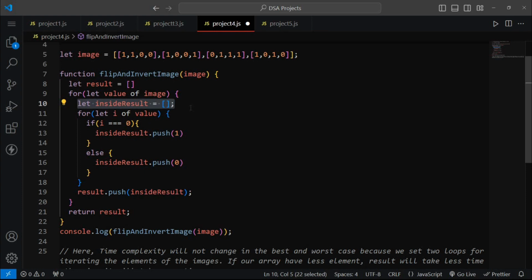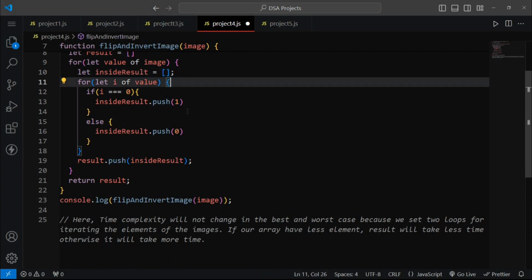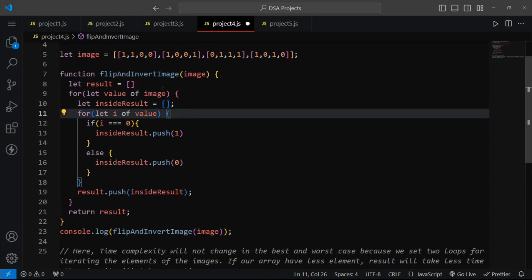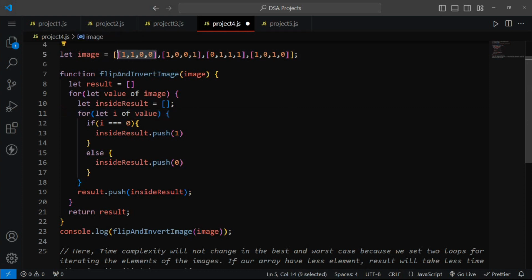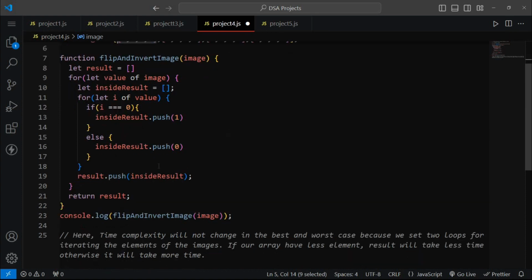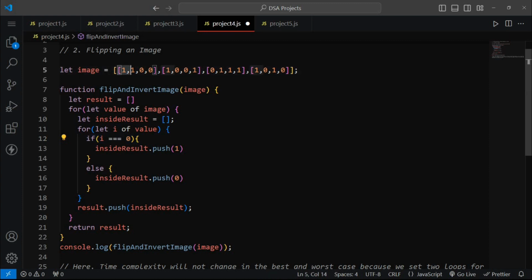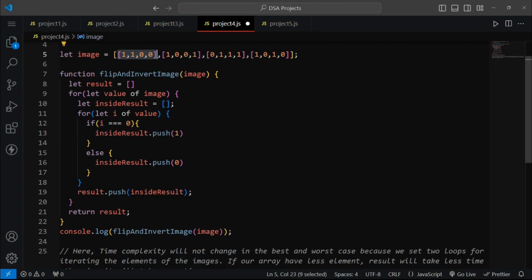After that we are just setting our second loop, which is inside the previous loop. In this loop we are just adding the values of our value. So what will be the first value? This is our first value, and we are iterating our I from 1, then 1, then 0, and then again 0. So what will be the first I? Inside this value array we will get as I this first element. What is the first element? The first element is equal to 1.